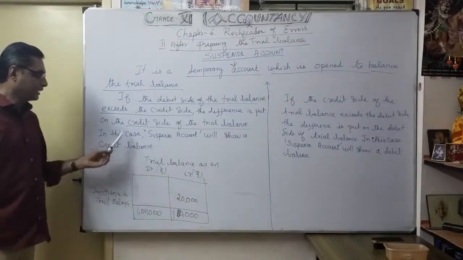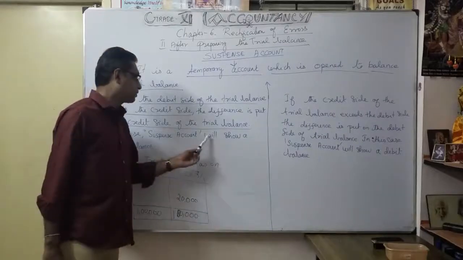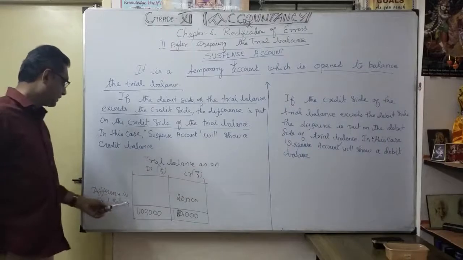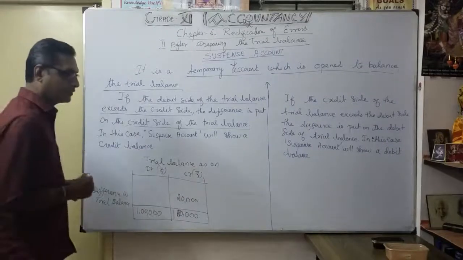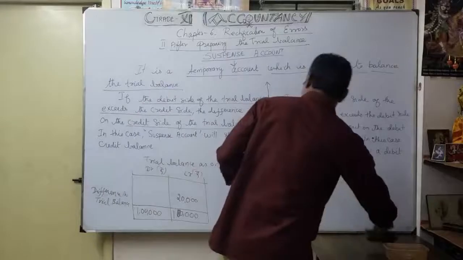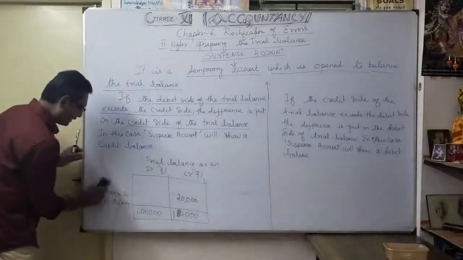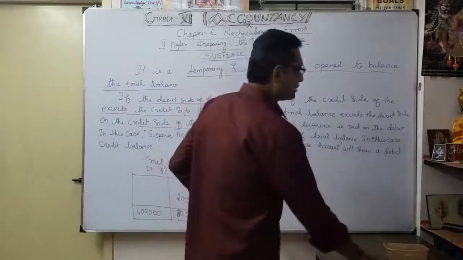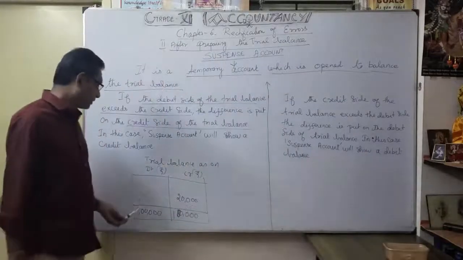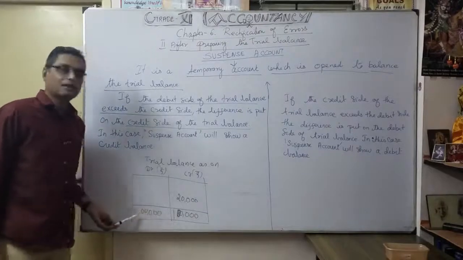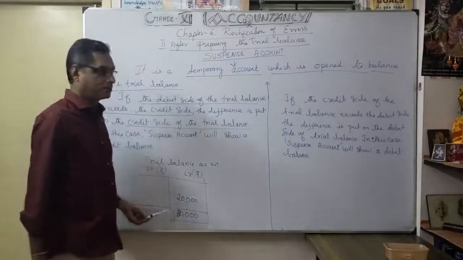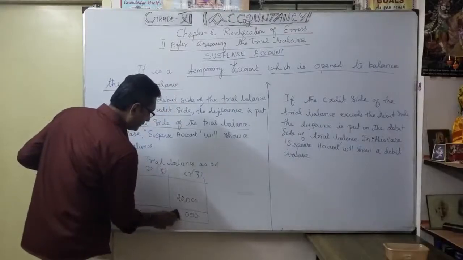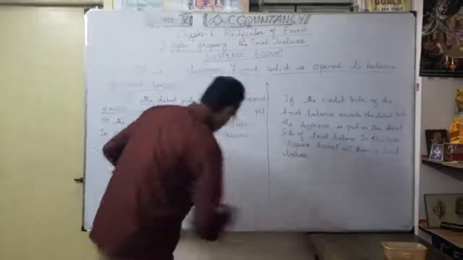In this case, we are going to prepare the suspense account to show as a credit balance. We write: difference in trial balance 20,000, which is called the suspense account. So the meaning here is that while preparing the trial balance, it did not tally because the debit side is 1 lakh and the credit side is only 80,000. When you total it, it becomes only 80,000.